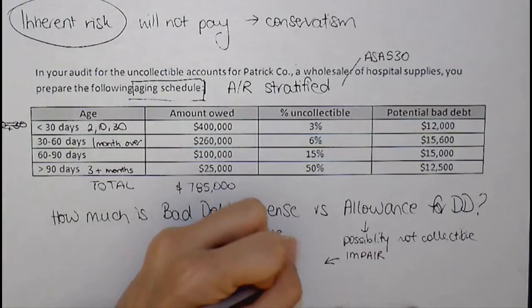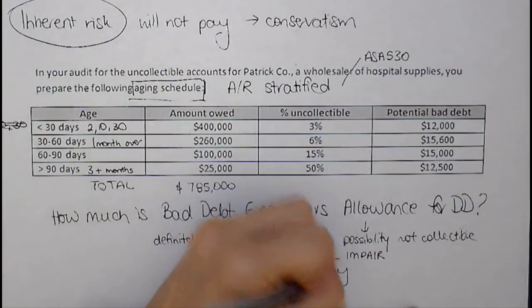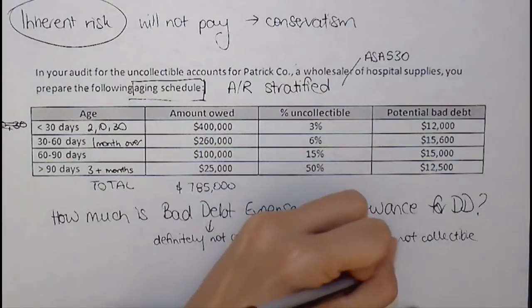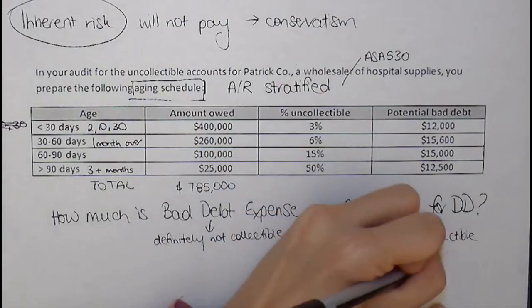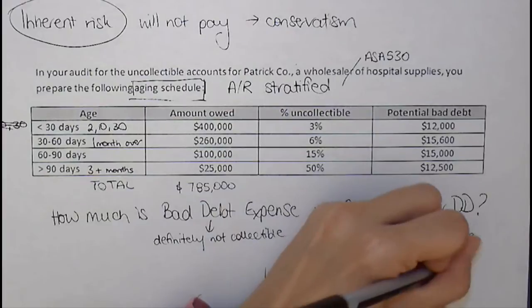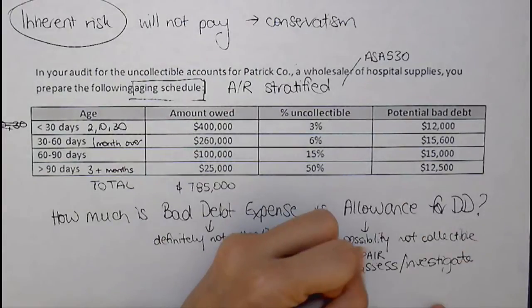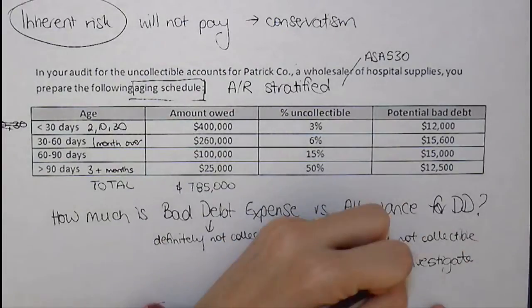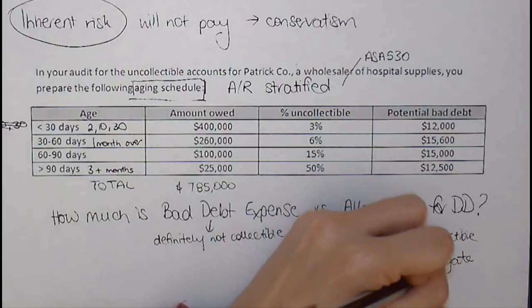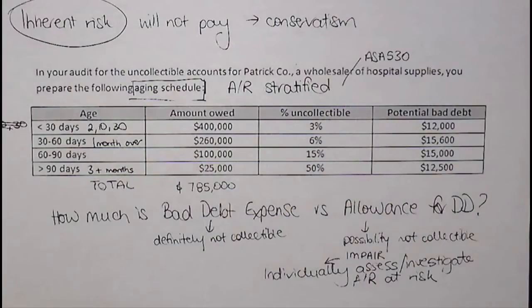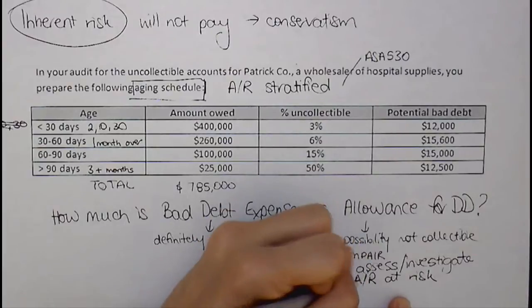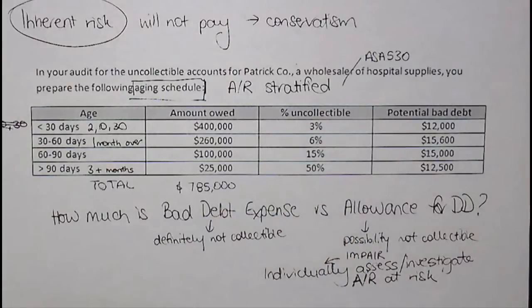Individually assess and investigate accounts receivable at risk. All right, so that means I need to go through and pick some customers to determine which of those need to be investigated. So out of these, which ones do you think are most likely that I need to investigate for bad debt expense or allowance?